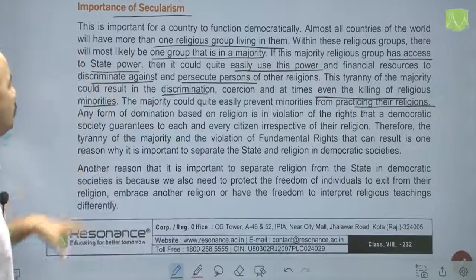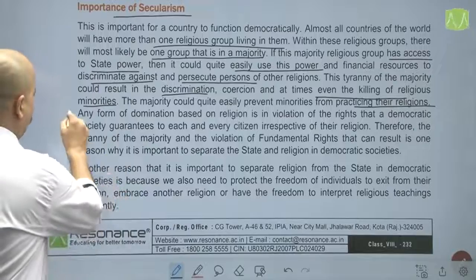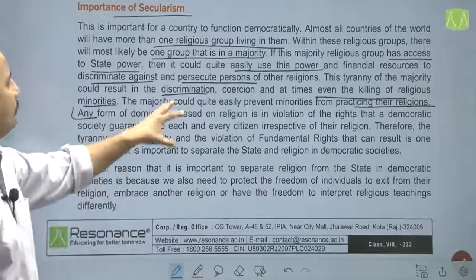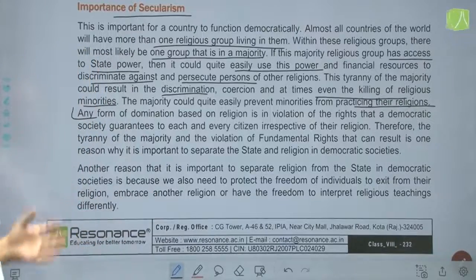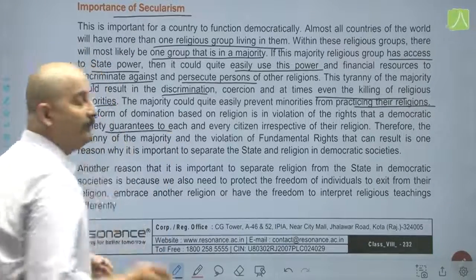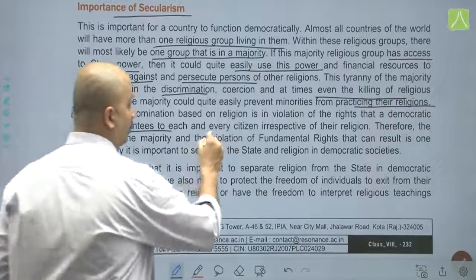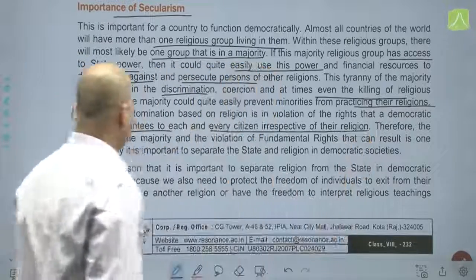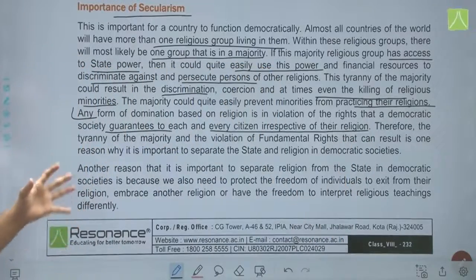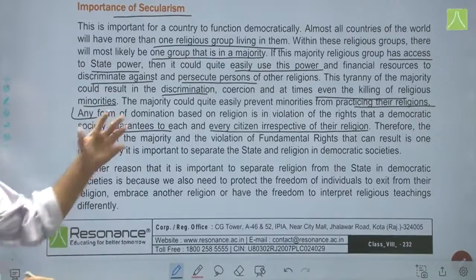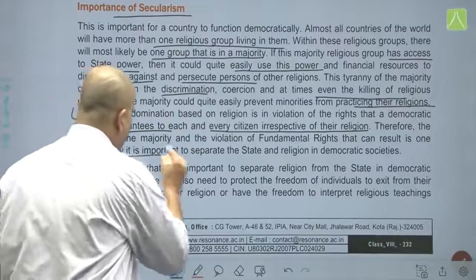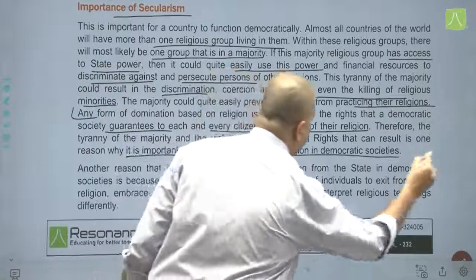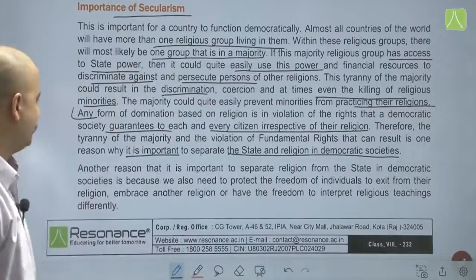Any form of domination based on religion is a violation of the rights that a democratic society guarantees to each and every citizen of the country, irrespective of their religion. Therefore, the tyranny of the majority and the violation of fundamental rights that can result is one reason why it is important to separate the state and religion in democratic societies.